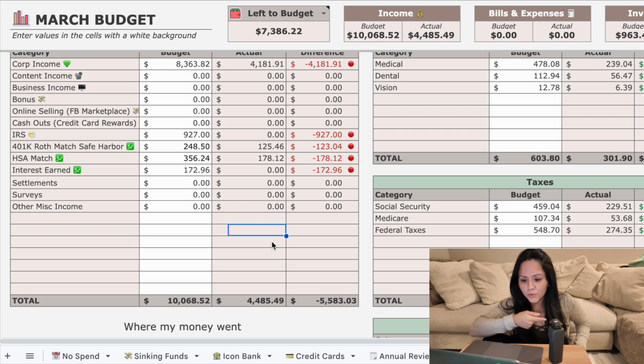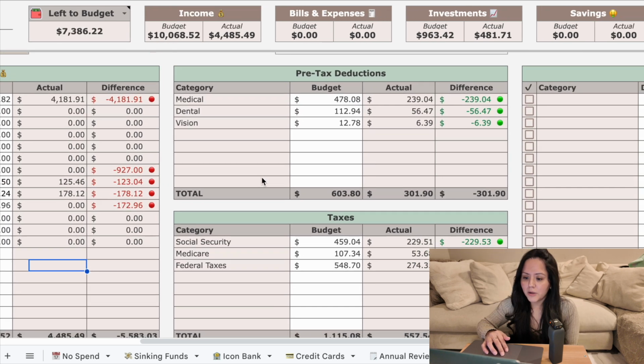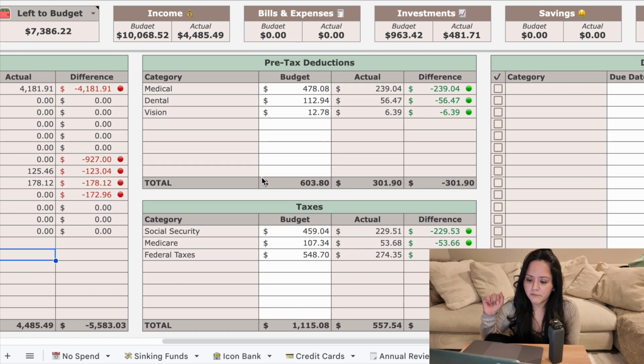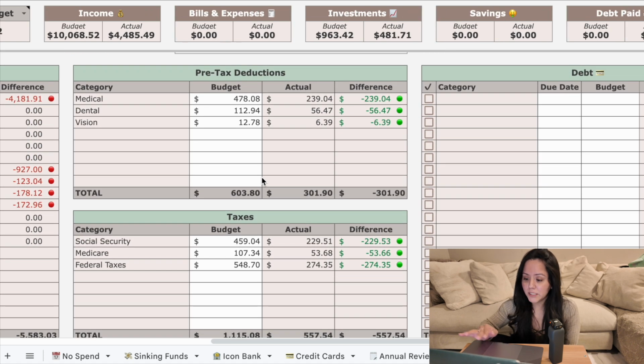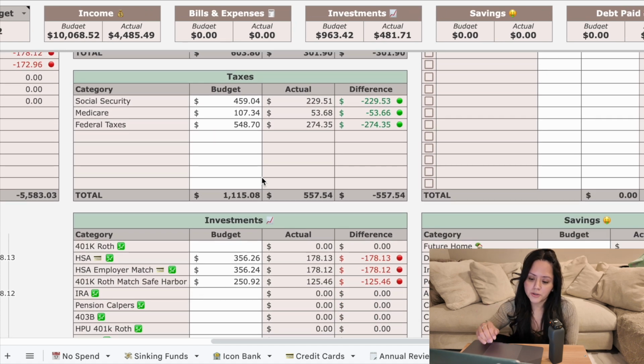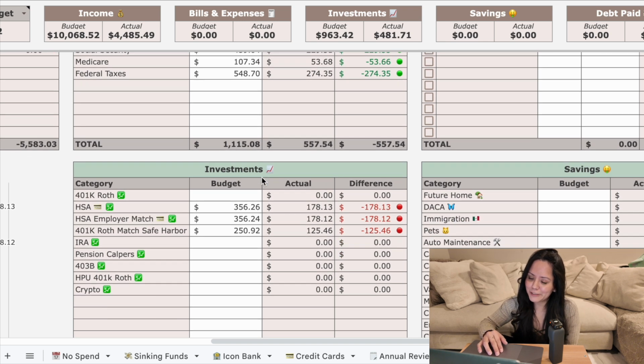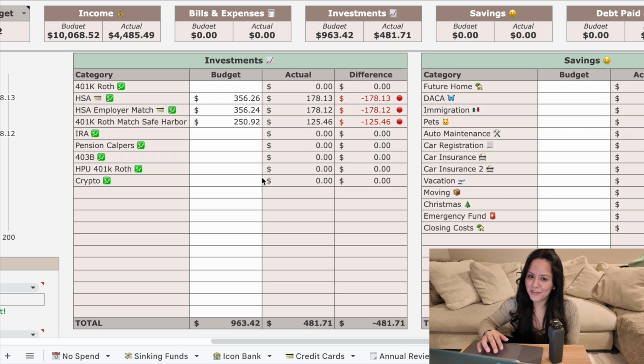first home. So the total budgeted amount is $10,068.52. Keep in mind, that's gross, not net. So far, we've gotten $4,485.49. Actually, I think some of the interest should kick in tomorrow. But anyways, I'll just add what we have to work with. Pre-tax deductions, taxes, I already added that information. We don't have any debt, so nothing goes on there as of right now. At least not until we get our mortgage, then we will have debt. It'll be good debt though.